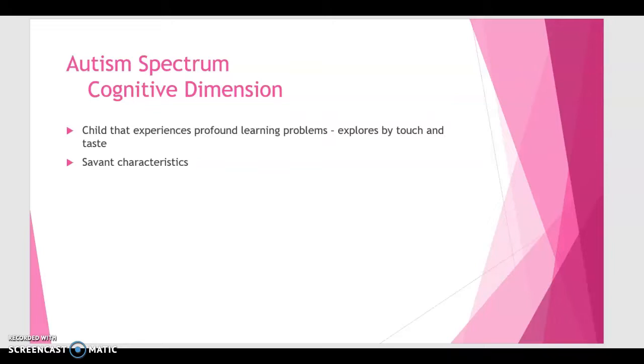Although autism is considered a neurodevelopmental disorder, not all aspects of brain functioning are affected. Approximately 10% of children with autism develop savant characteristics. This can be from the abilities of mathematics, music, drawing, and mechanics.